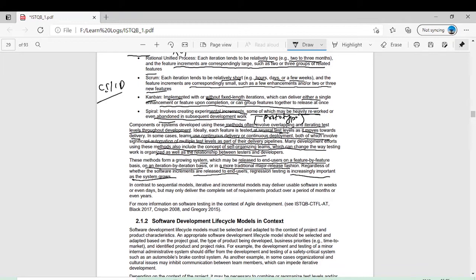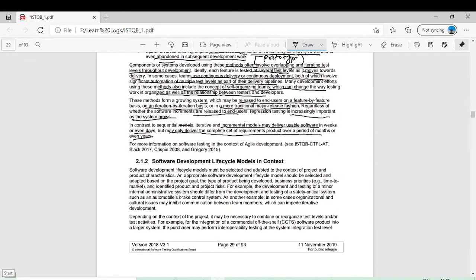In contrast to the sequential model, the iterative and incremental model may deliver usable software in weeks or even days, but may only deliver the complete set of requirements product over a period of months or even years. In the sequential model, we only have a product once in a life cycle. When everything is done, you will see the product only once. In the incremental or iterative model, you will see the features every week, every day, every month, but the whole product will be delivered to you maybe after many months or even years. It depends how long your project is and how you have planned it.